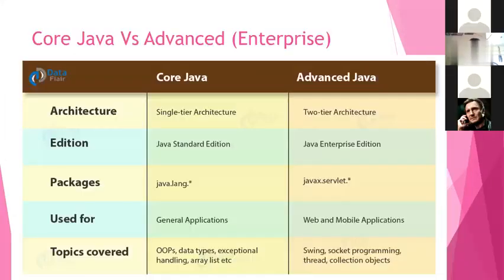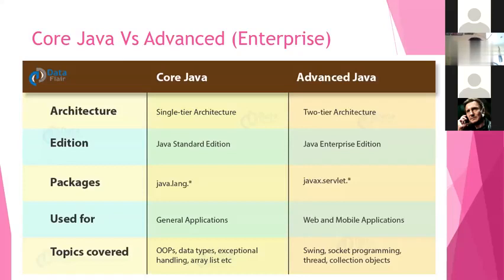I'm going to tell you some differences between core Java and advanced Java. Architecture wise, core Java is a single tier architecture, and advanced Java is not two tier, it's more than one. That means two tier, three tier. So it can go like that. More than one tier.